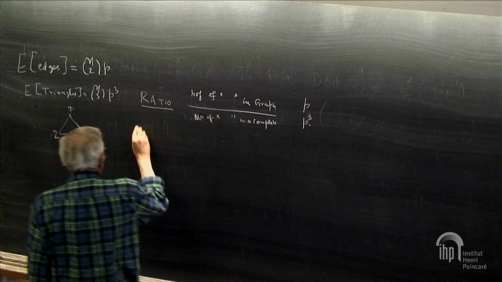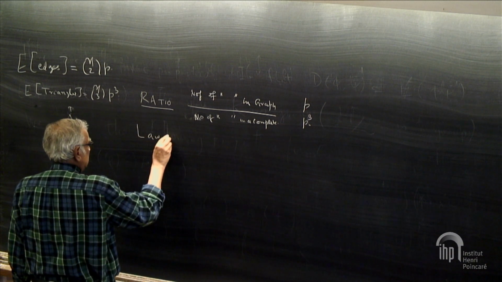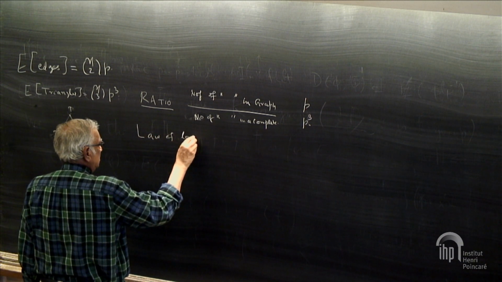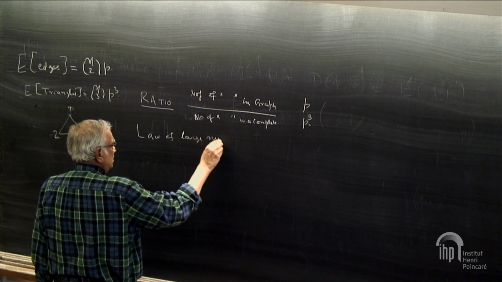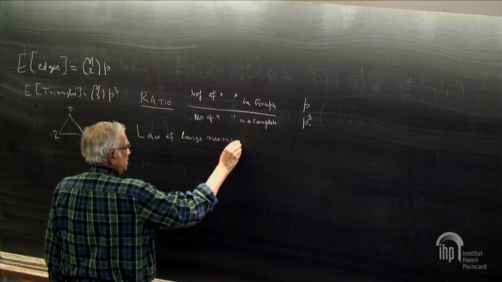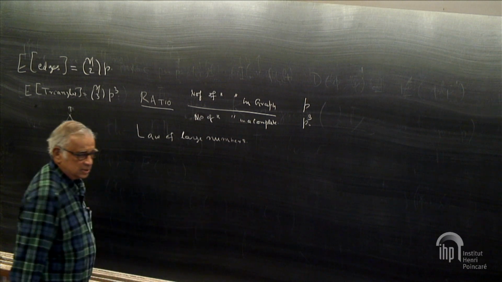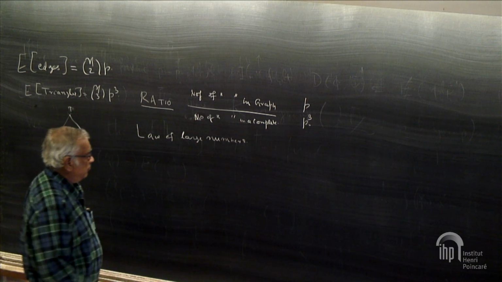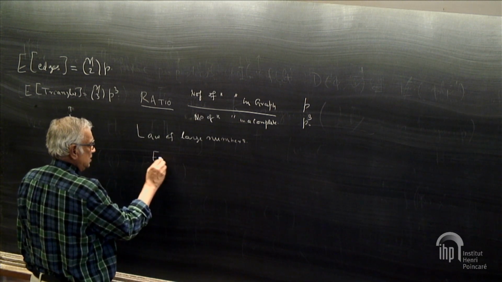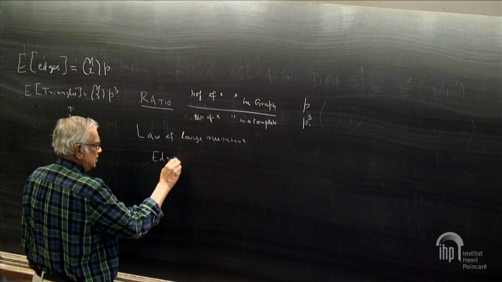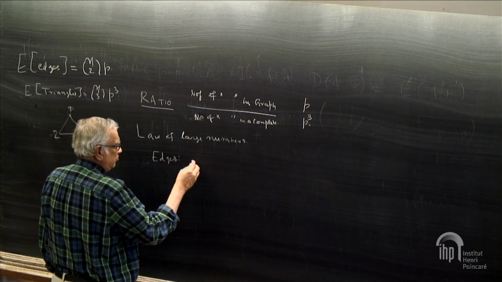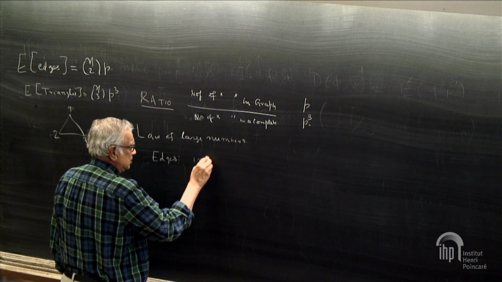There is in fact a law of large numbers. For edges, it's just the usual law of large numbers because they are independent.